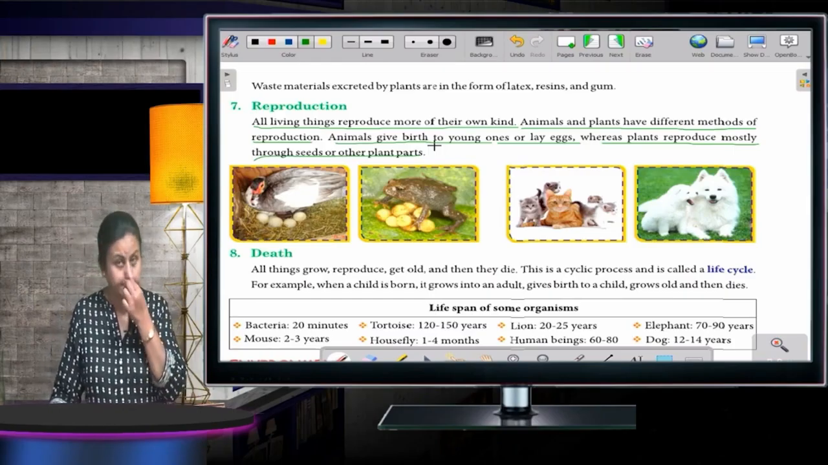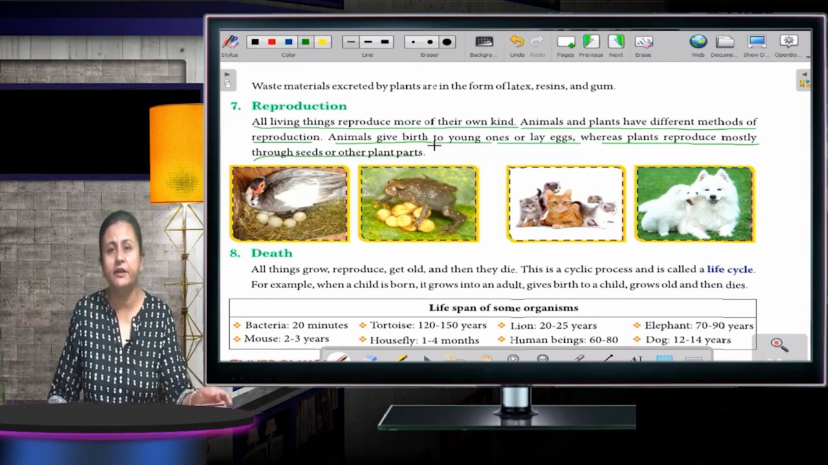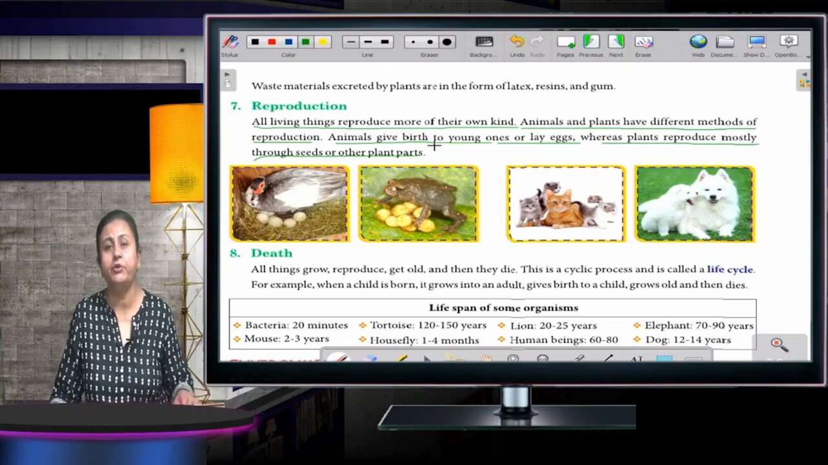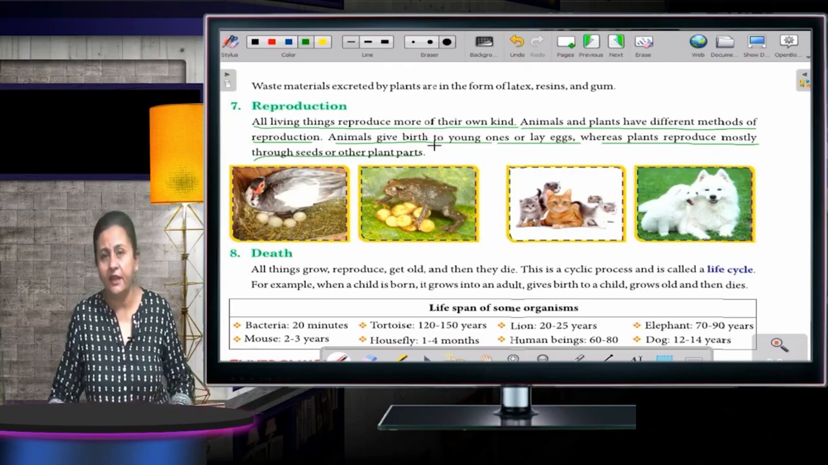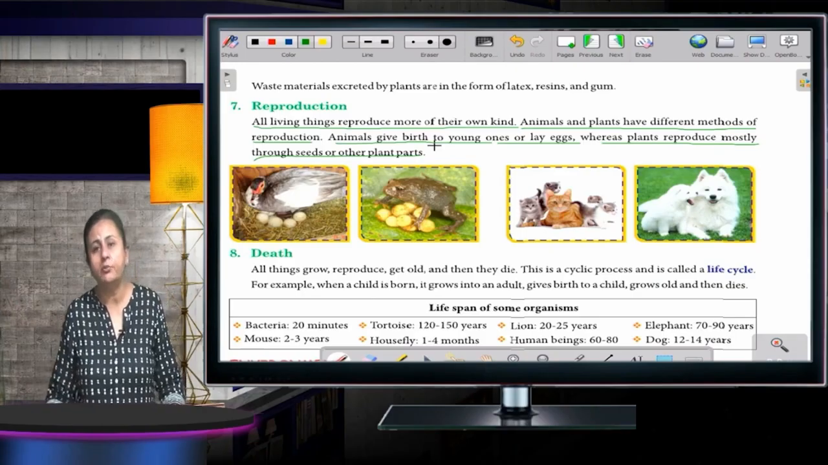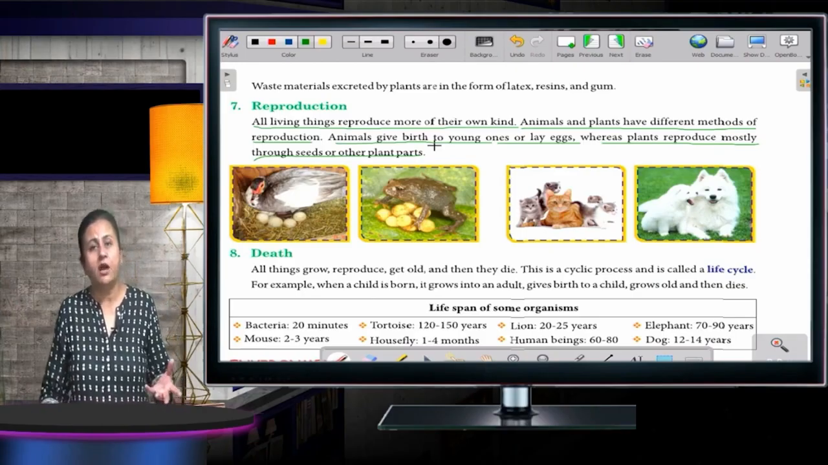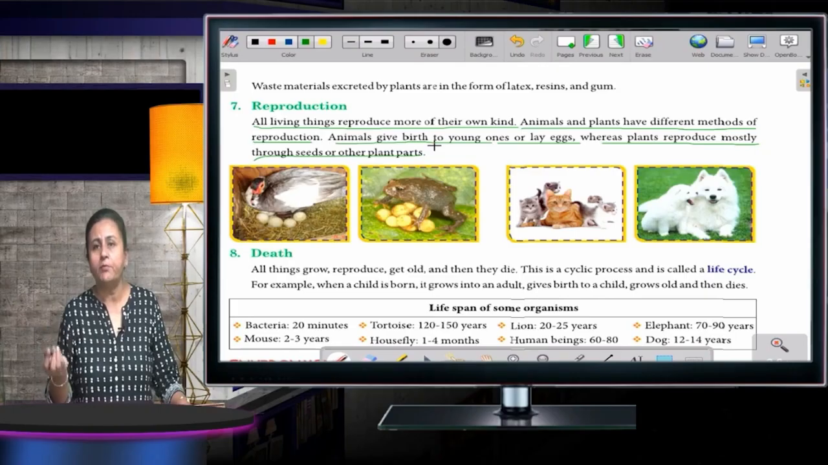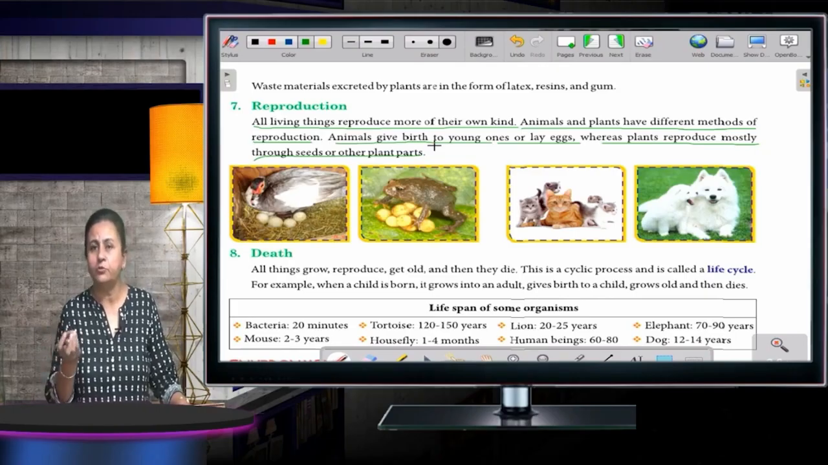There are different ways by which a plant reproduces or an animal reproduces. Animals either lay eggs or give birth. On the other hand, if I talk about plants, how do they reproduce? Through different parts of the plant or through seeds.